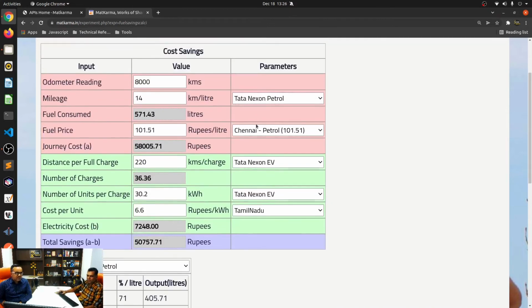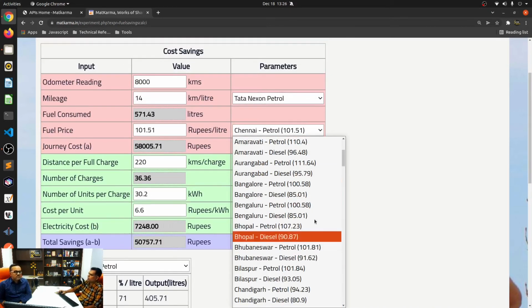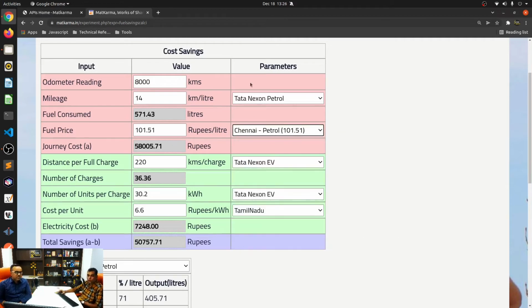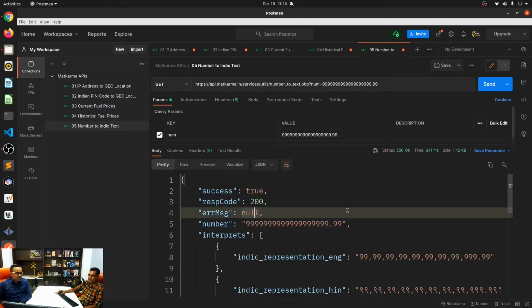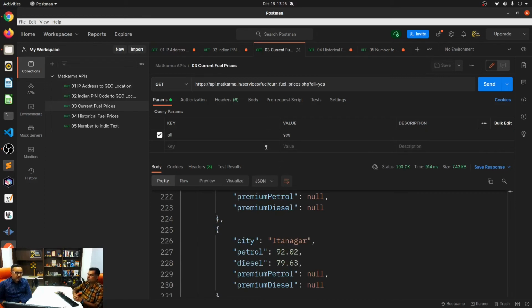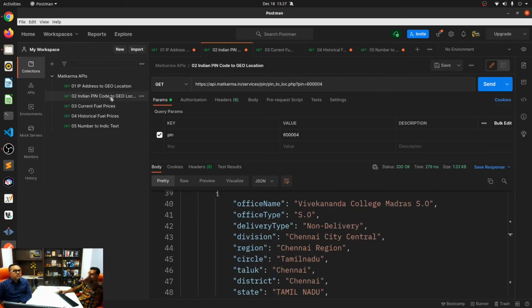So that's about it. This is like a real live usage of that web service. Very cool. Of the current petrol prices web service that I just wanted to showcase. So if you have something to build like this where you wanted to use this web service, I thought this would be a neat way for you to use it. Yeah. I think the two most useful web services would be the fuel prices and the pin code to geolocation site. I think this would really be useful.